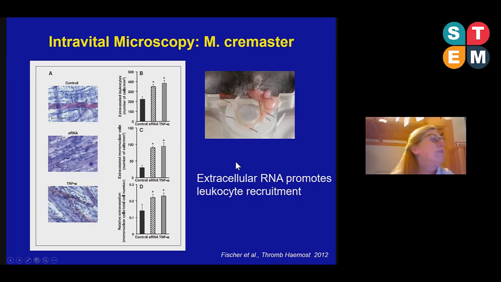So for that study, we used a murine cremaster model of inflammation, and there we could show that when we treat the mice with RNA, with extracellular RNA, which we isolated from other mice, we find increased numbers of mononuclear cells, and extracellular RNA was as inflammatory as TNF-alpha, which was our positive control.